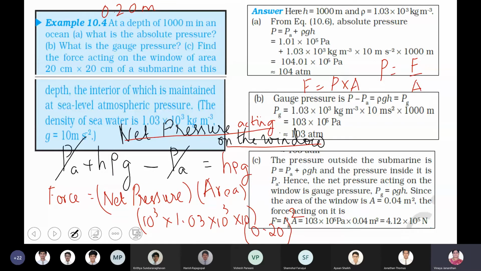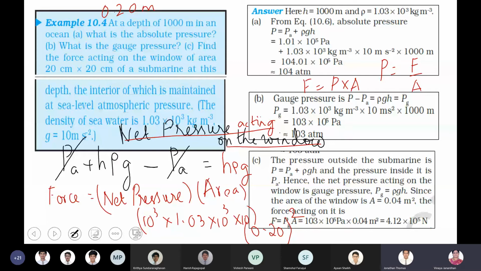Now, there is an easy way of doing this. The 0.20, you can make it as 20 into 10 to the power of -2. Ma'am, I got 4.52 into 10 raised to 5. Yeah, almost 4 point.